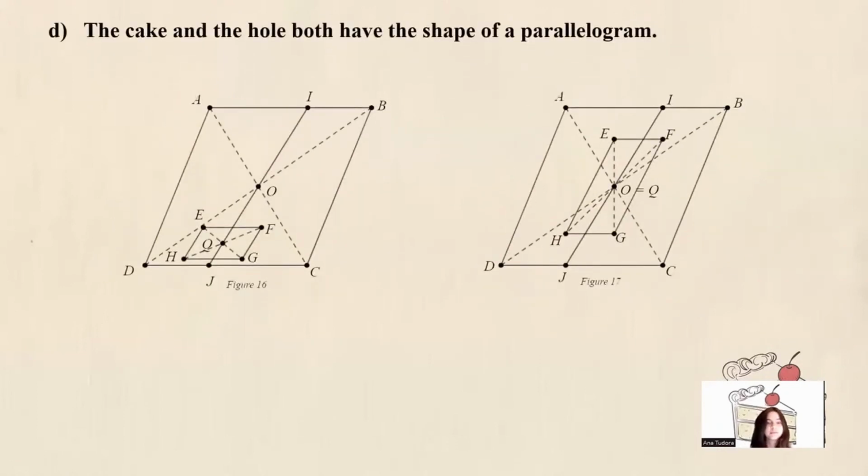So now we've gotten to case D, where the cake and the hole both have the shape of a parallelogram. Let ABCD be the shape of the cake and EFGH be the shape of the hole in it. Considering O and Q the centers of the two parallelograms, according to the results from the two previous cases, we'll just need a line that goes through O and Q to split the cake into two pieces of equal areas. In the second subcase, where O and Q are the same, we just need a line that passes through O. And this solves the case.